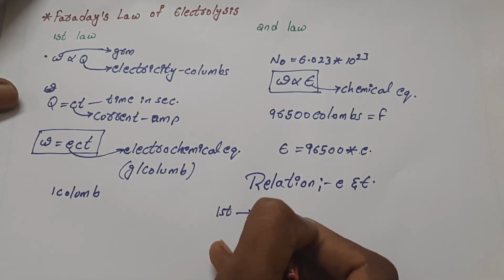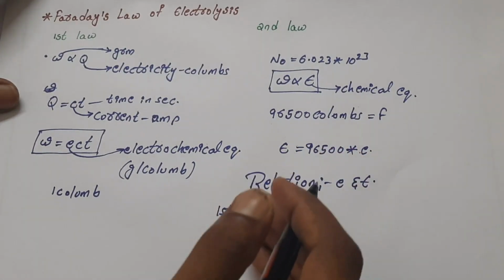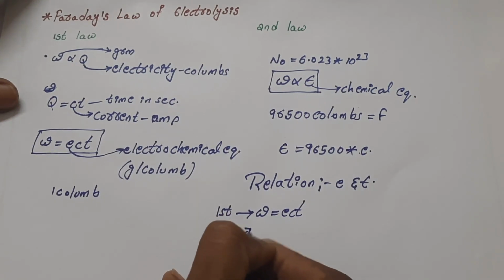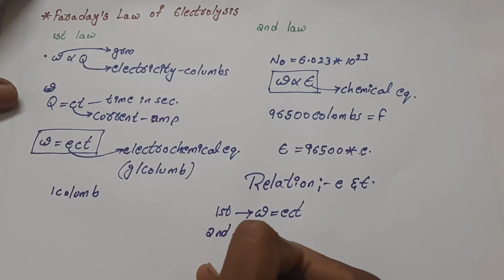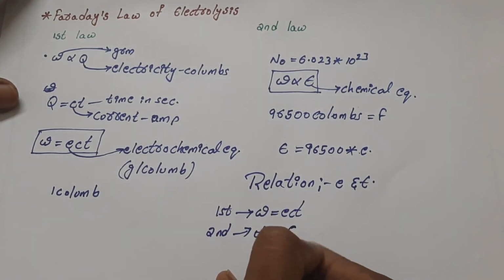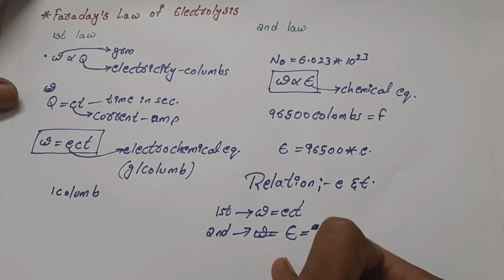omega is equal to ECT, the amount of substance that is deposited during electrolysis by passing 1 coulomb of electricity. Whereas the second law states that E is equal to 96,500, that is 1 Faraday, into E.